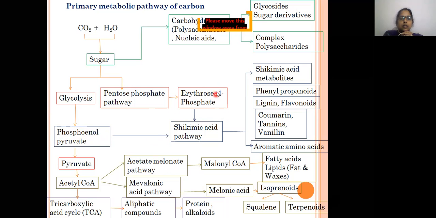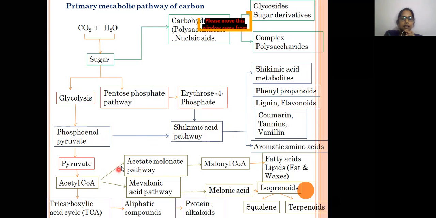These two undergo condensation and form shikimic acid, an intermediate of the shikimic acid pathway, which ultimately gives you the aromatic amino acids along with coumarins, tannins, lignin, flavonoids, phenylpropanoids, and other shikimic acid metabolites. On the other hand, the pyruvate also produces acetyl-CoA.